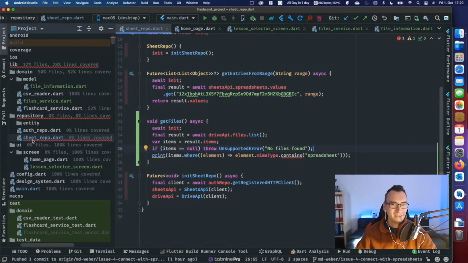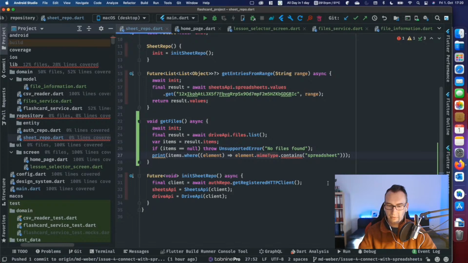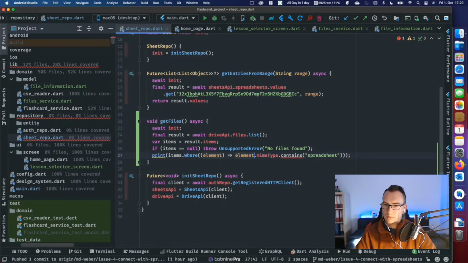Sorry for that. Good. Back to our problem. So we asked the contains of the MIME type. I'm pretty sure that MIME type exists always, but no. What should I do? What is the problem? The method contains can't be invoked. Receiver can be null. I did that. So why is it red here?